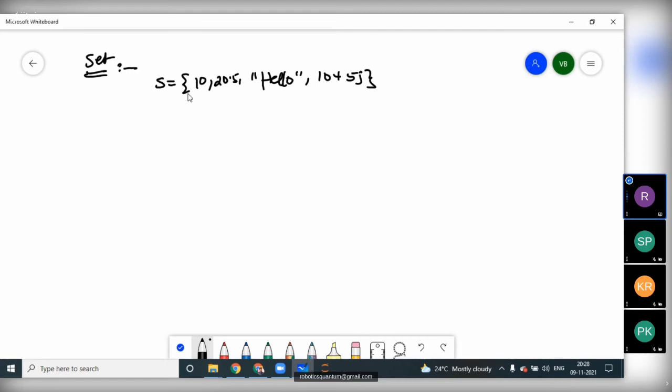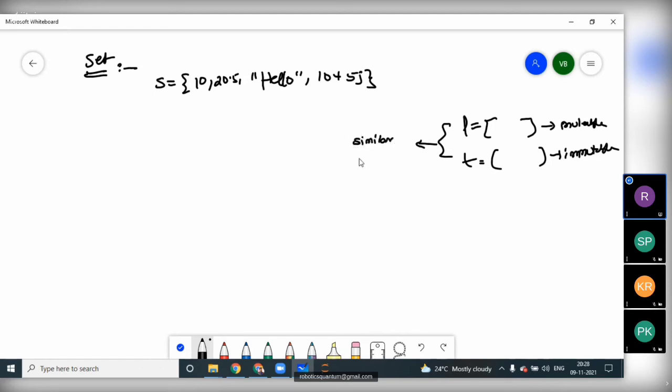A list is a heterogeneous objects collection which are enclosed in square brackets. Tuple is a collection of heterogeneous objects which are enclosed in brackets. Now the set is a heterogeneous objects collection which are enclosed in curly braces. A list is mutable. Tuple is immutable. Nothing much difference between these two. But the difference between the list and tuple, which are allowed to hold similar elements,